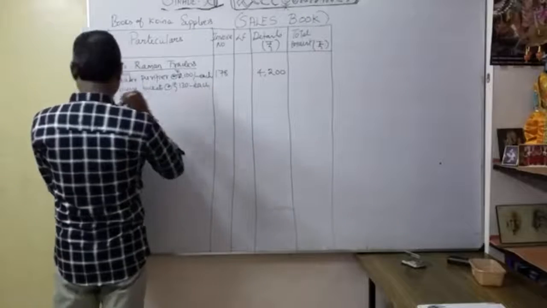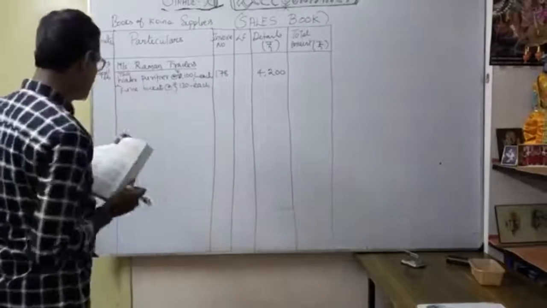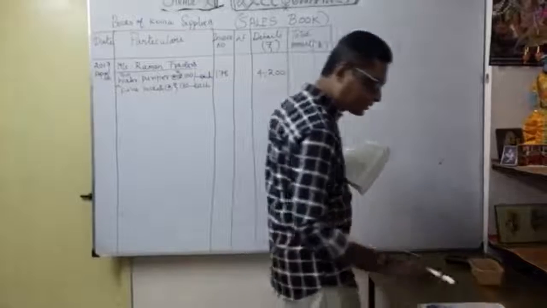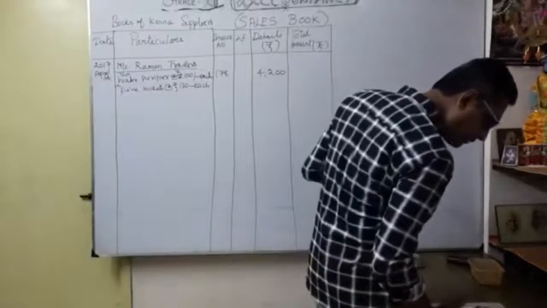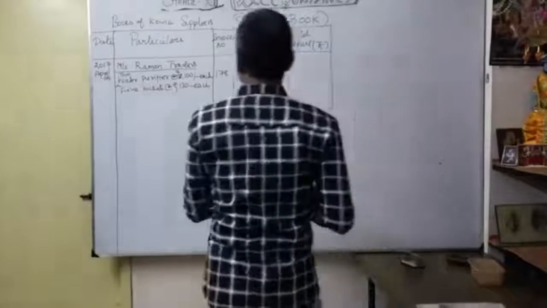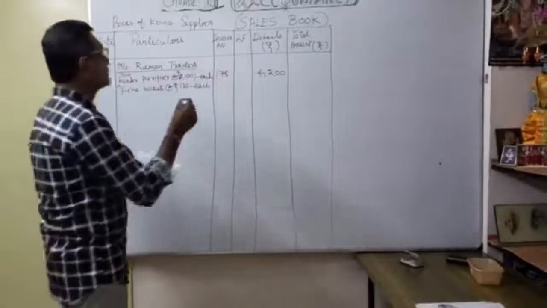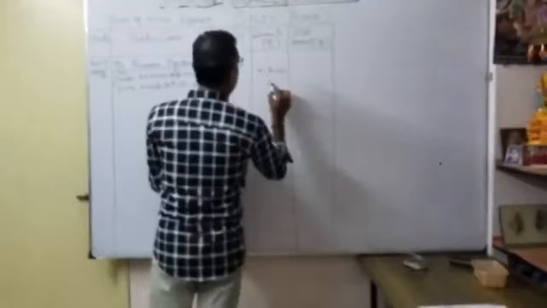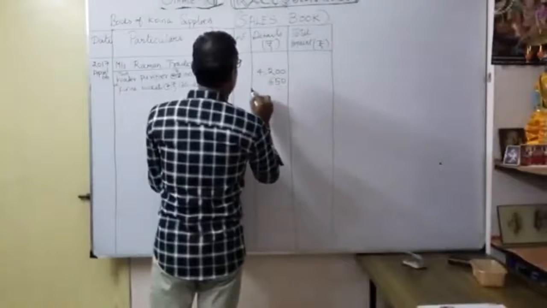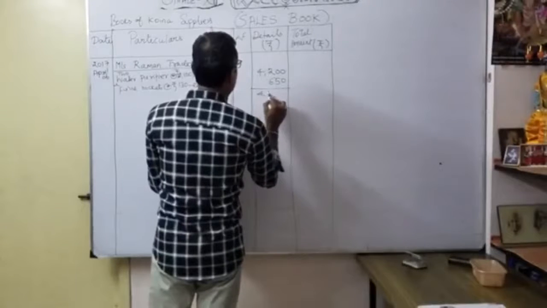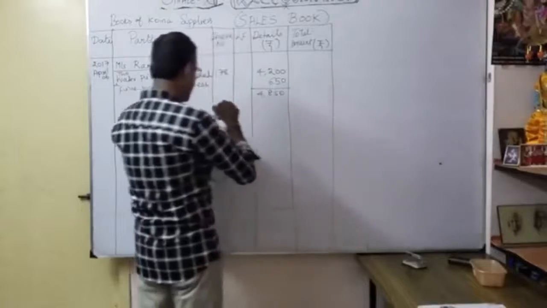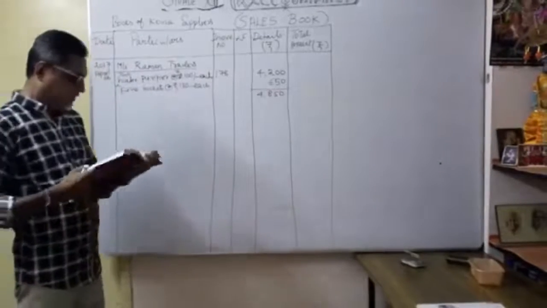So 5 into 130 is 650. So the total is 4,850. See, here they have not given any discount.